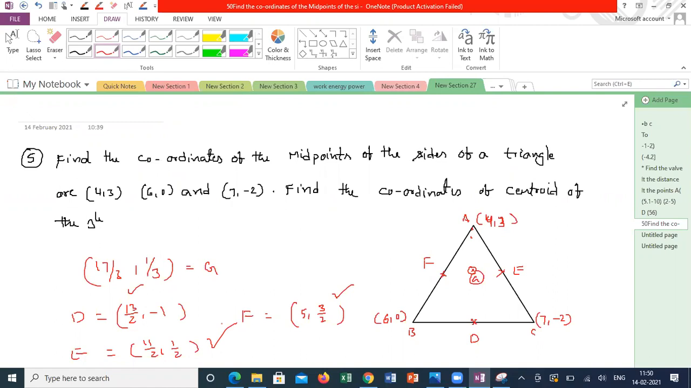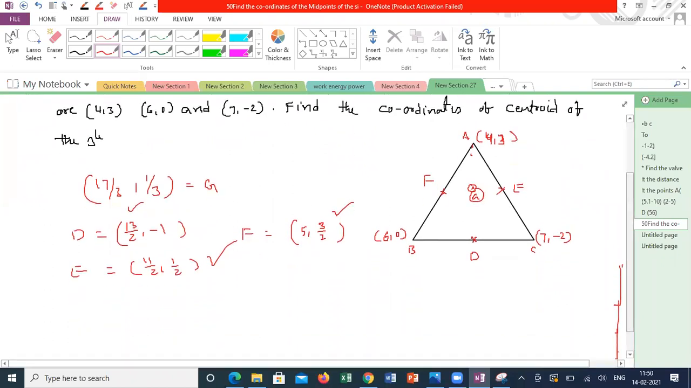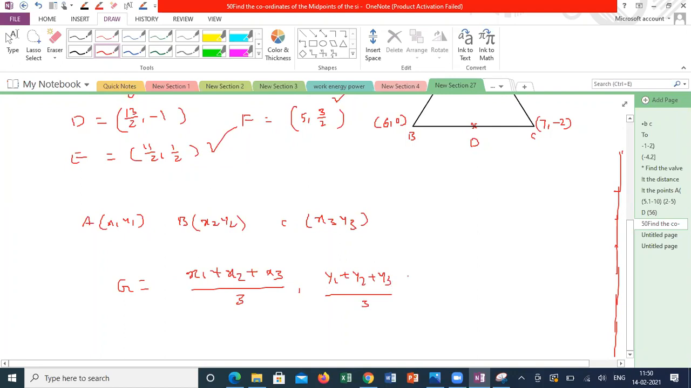Sir, how to calculate the centroid of a triangle? Are you using the direct formula? Two points you have to remember for the centroid of a triangle. First one is, if they are giving the coordinates, A is x1 comma y1, B is x2 comma y2, C is x3 comma y3, and it is forming a triangle, the centroid of the triangle is x1 plus x2 plus x3 by 3, y1 plus y2 plus y3 by 3. This is what I use.